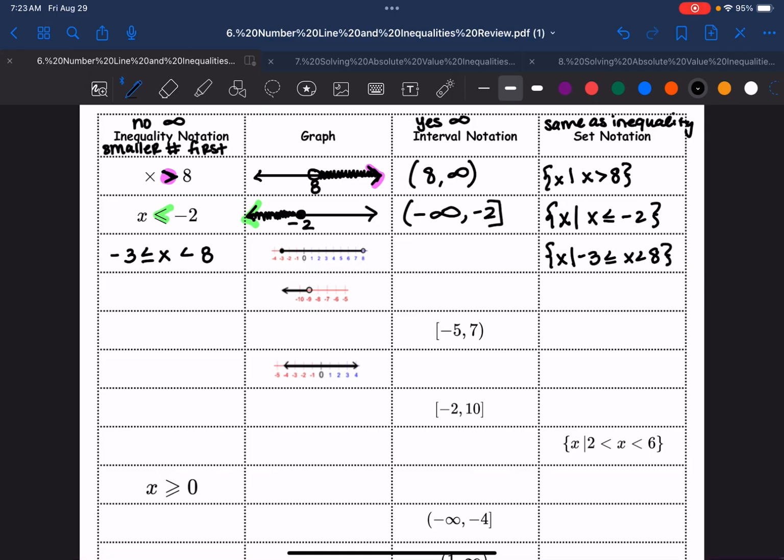And for interval notation, we love having two numbers. It makes life easy because we're just going to write the two numbers, smaller then bigger, brackets if it's included, parentheses if it's not.